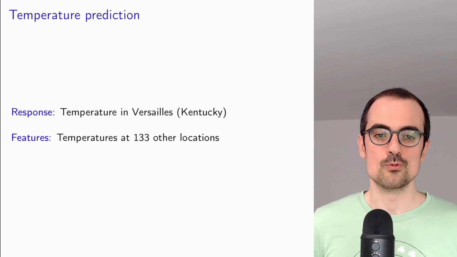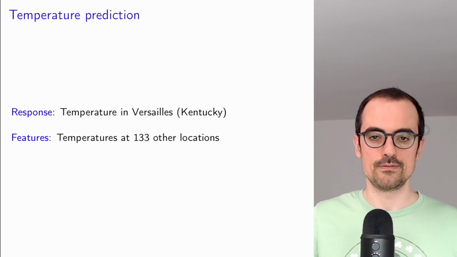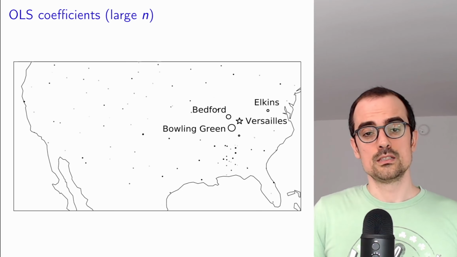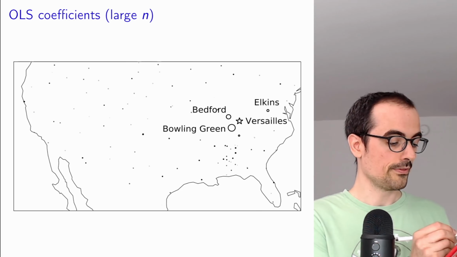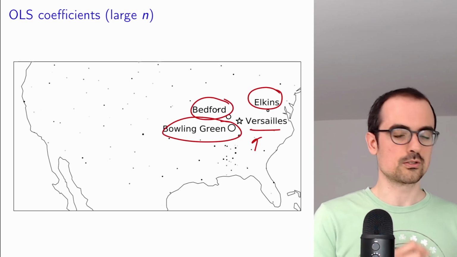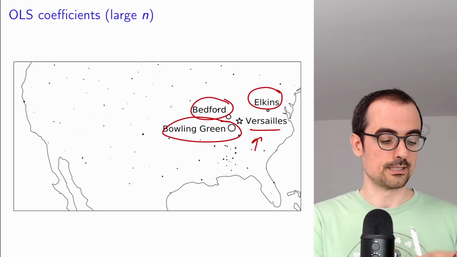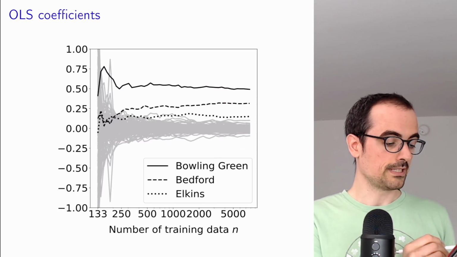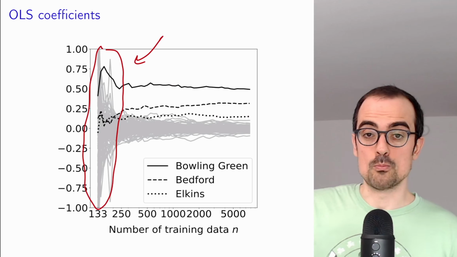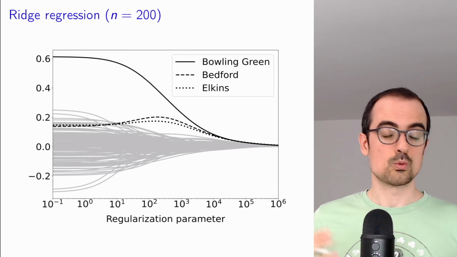Now let's take a look at our real data example where we're estimating the temperature in Versailles from these 133 features. Remember that if we have a lot of data, we see that there are 3 coefficients that are the biggest, and they're the ones corresponding to locations closest to Versailles, but we don't see this when we have a small amount of data. When we have a small amount of data, we see all of this noise, and that's what we want to solve, in this case, by promoting a sparse structure in our linear coefficients. This is what ridge regression does.